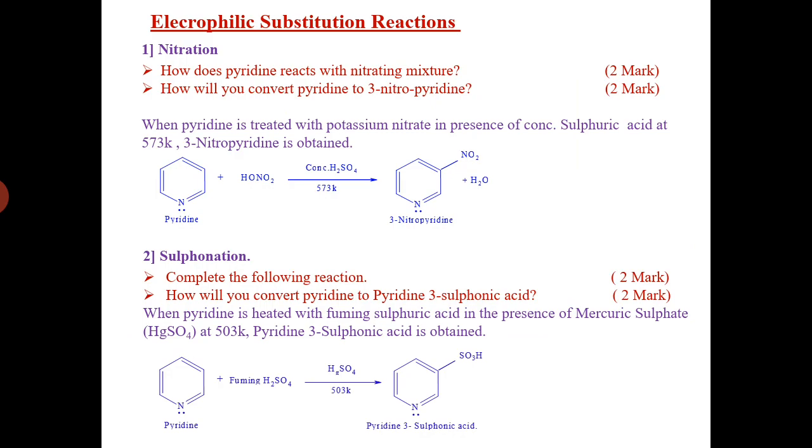Pyridine-3-sulfonic acid is obtained. So it also gives a 3-substituted product. It means pyridine is treated with fuming H2SO4 in the presence of HgSO4 at 503 Kelvin, that gives pyridine-3-sulfonic acid.